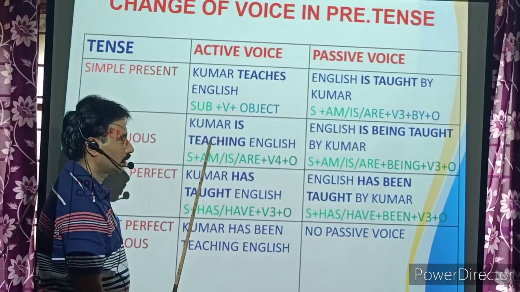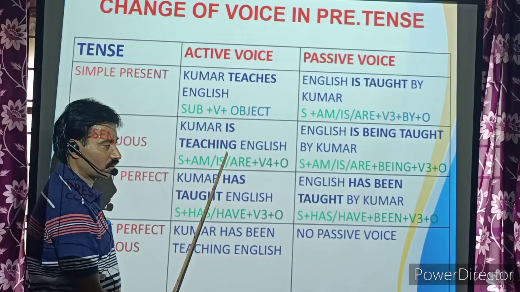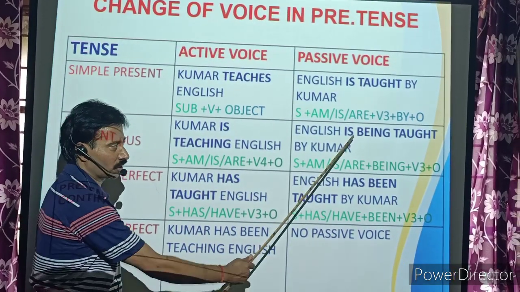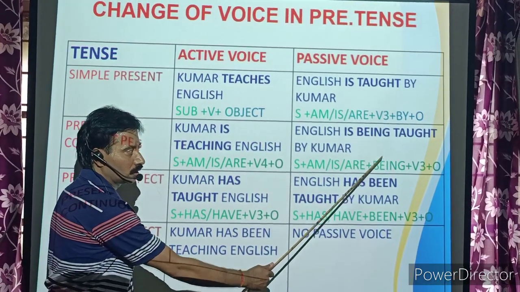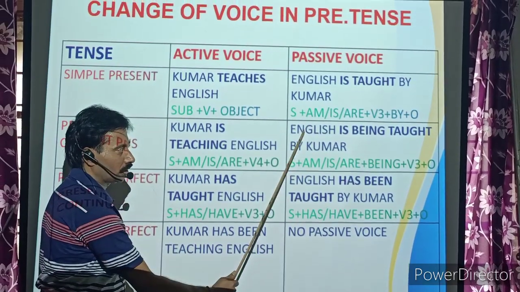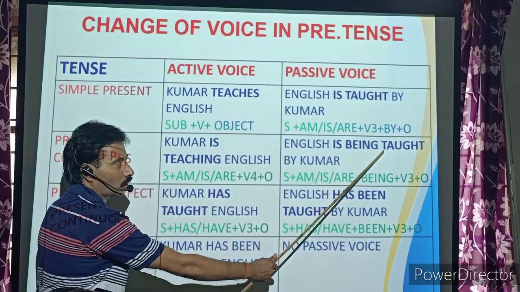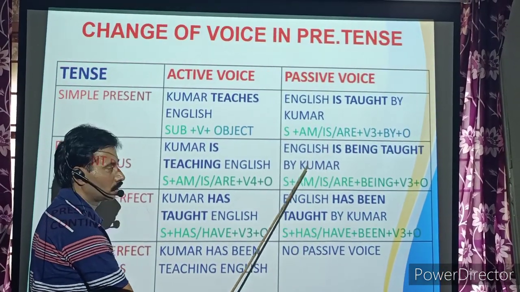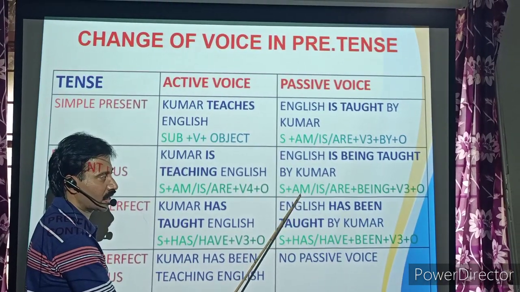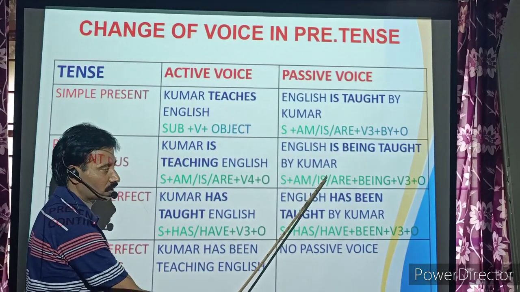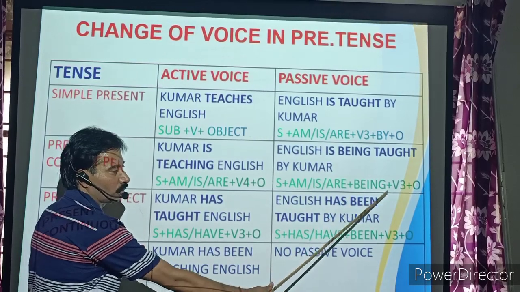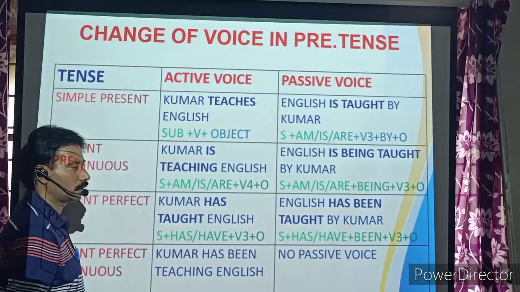Whenever there is the continuous form of the verb, whenever there is V4, you must use being plus V3. So English is being taught by Kumar. Subject plus am or is or are plus being plus V3 plus object.